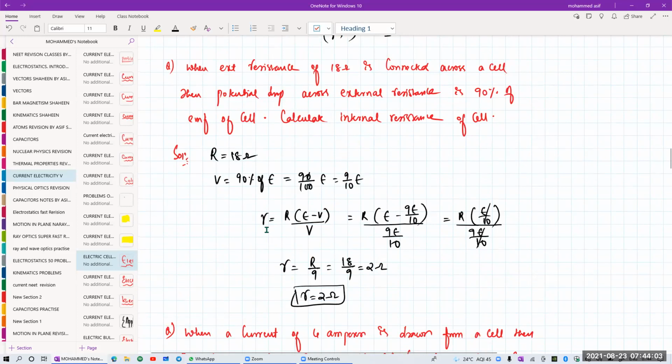Internal resistance formula we know: small r is equal to capital R into E minus V divided by V. That is capital R into E minus 9E by 10, divided by 9E by 10. So 1 minus 9 by 10 is 1 by 10, giving R into E by 10 divided by 9E by 10. E by 10 and E by 10 get cancelled. So small r is equal to capital R by 9, that is 18 divided by 9, so r is equal to 2 ohms. Is it clear?